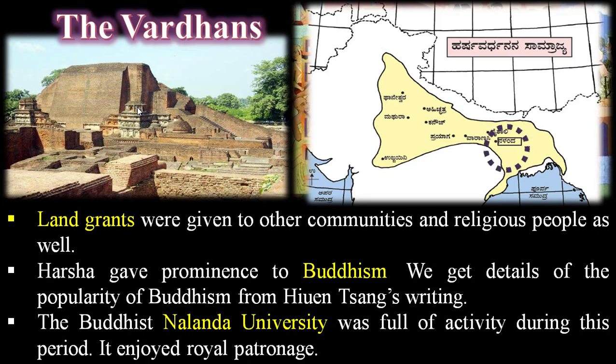Nagarjuna was the chief exponent of the middle path. Dinnaga and Dharmapala were the other famous scholars who taught here. The Chinese traveler Hiuen Tsang visited this place and stayed for some time. He has given a detailed description of this place.